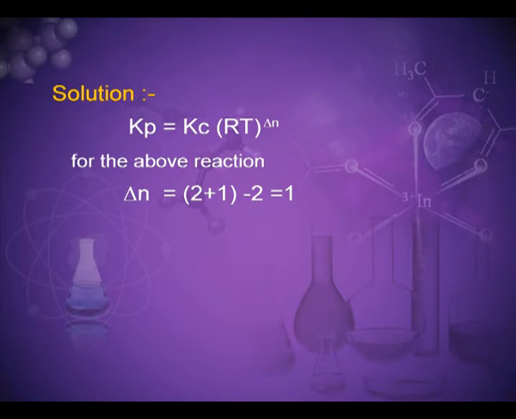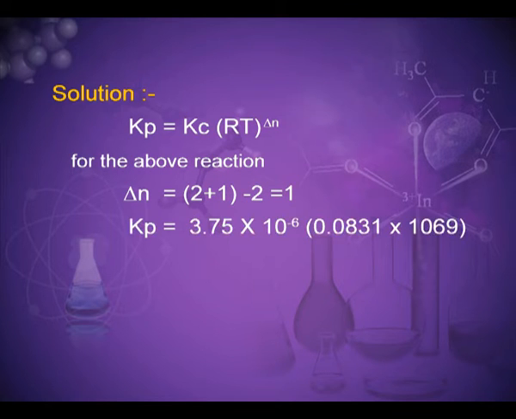For the above reaction, delta n is equal to 2 plus 1 minus 2, which is equal to 1. So Kp is equal to 3.75 into 10 to the power minus 6 into 0.0831 into 1069, that is temperature. So the Kp will be equal to 0.033.